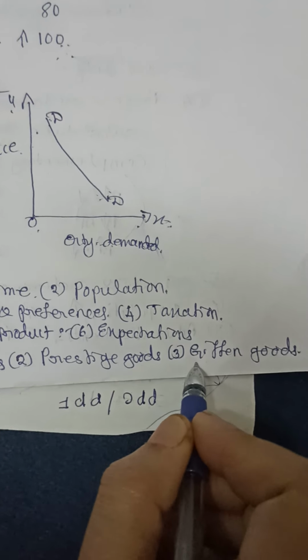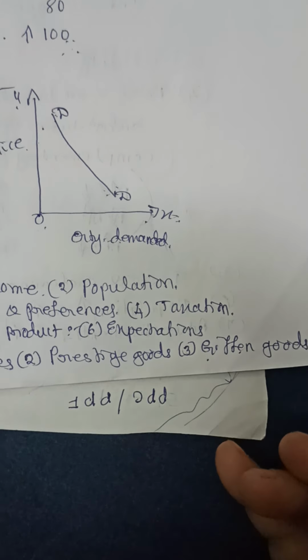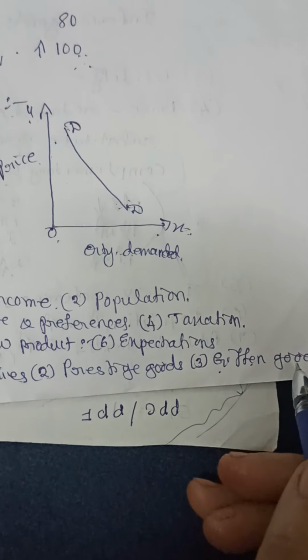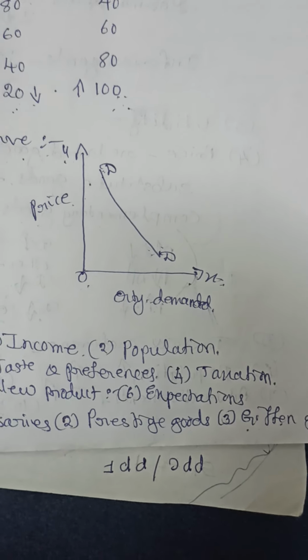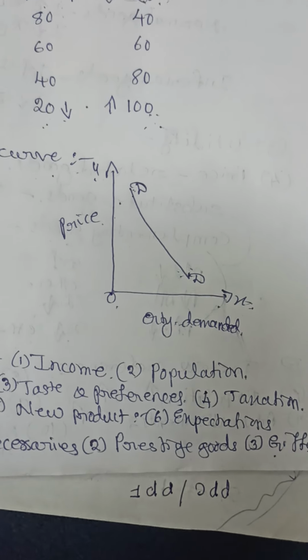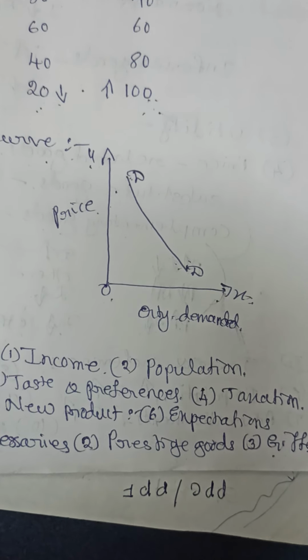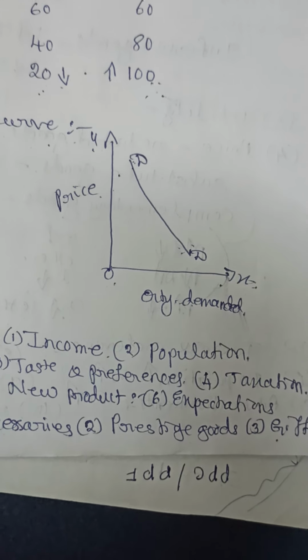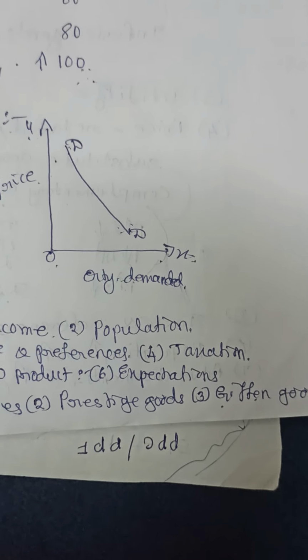Or if the income of the consumer increases, he will not buy the Giffen goods, the inferior goods. He will go for superior goods. It moves in the opposite way. So the demand for such a product will change in the opposite way. That is, when the price is more, demand is more. When the price is less, demand is less. So in case of Giffen goods, the law is not applicable.